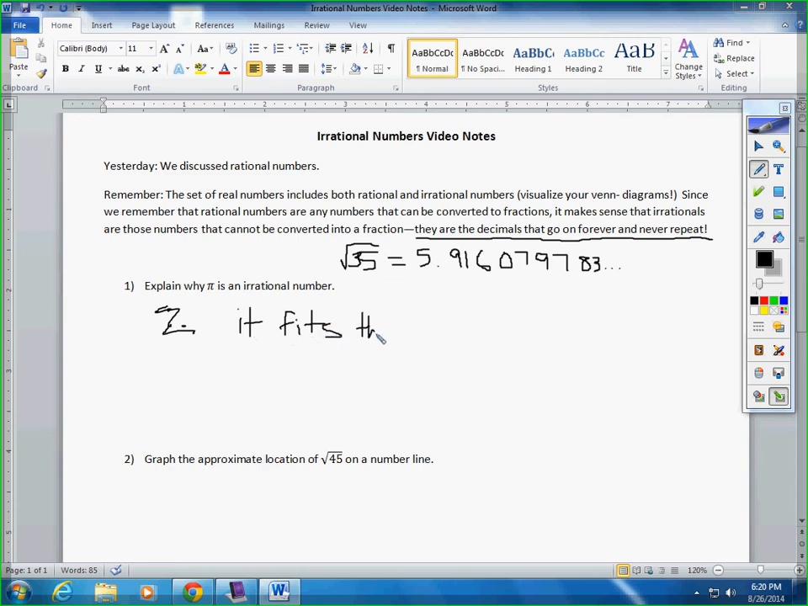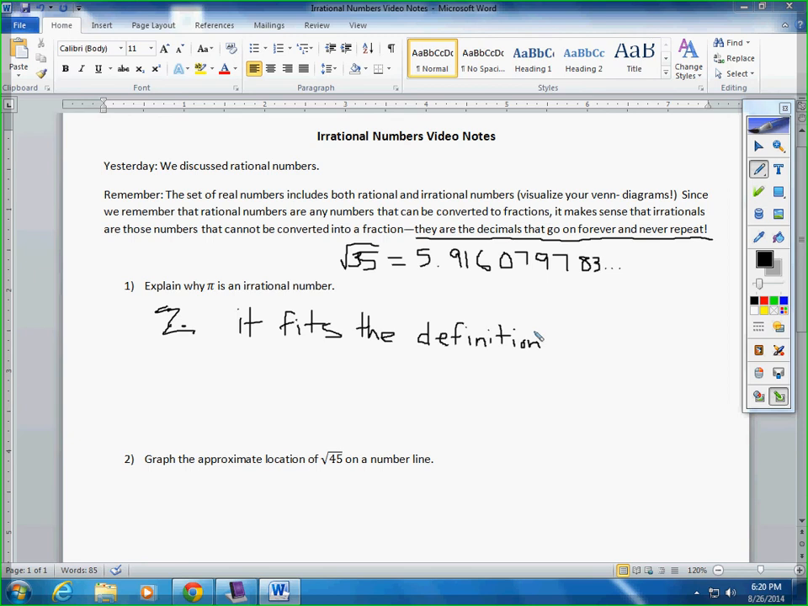Okay? It fits it perfectly. Since pi is a decimal that goes on and on forever and never repeats, it is definitely an irrational number. This is a lot harder to do than it looks, folks. So once again, I'll ask you to forgive me. And hopefully you'll write a few more notes down than what I have here. Okay? A little more detailed. But you can hear what I'm saying, so you should be writing a little bit more specifically.